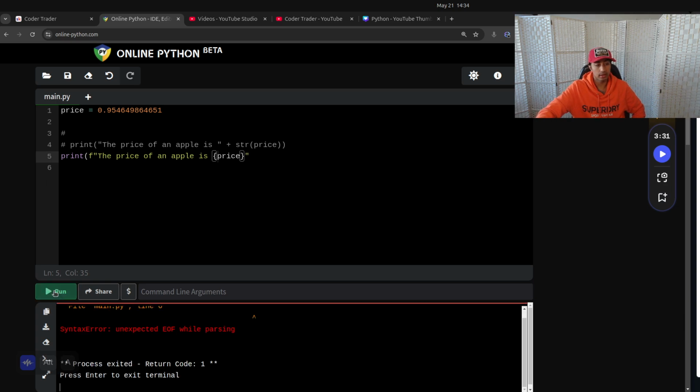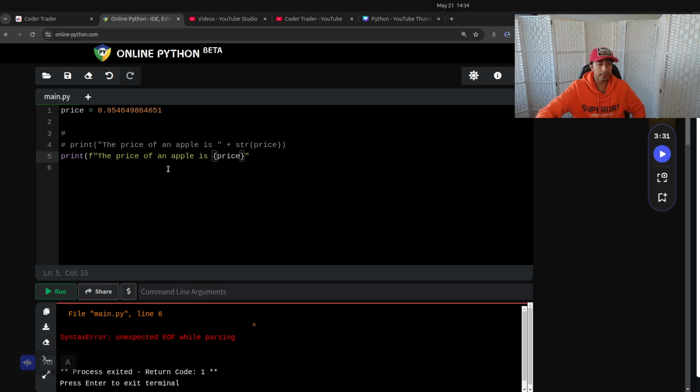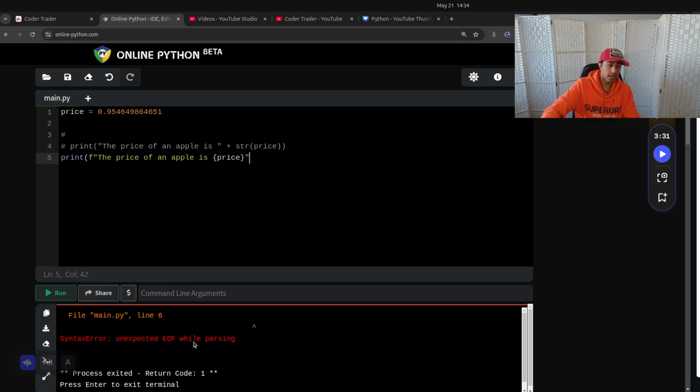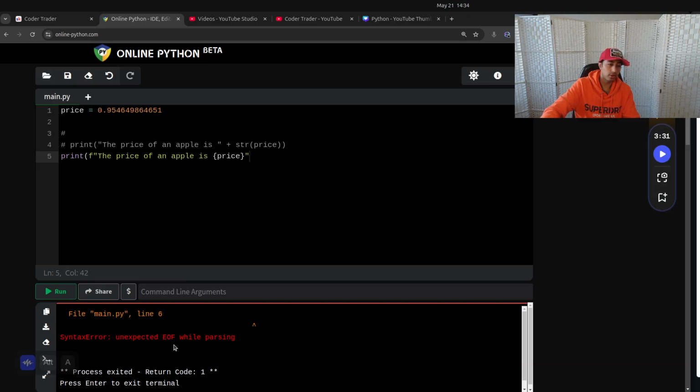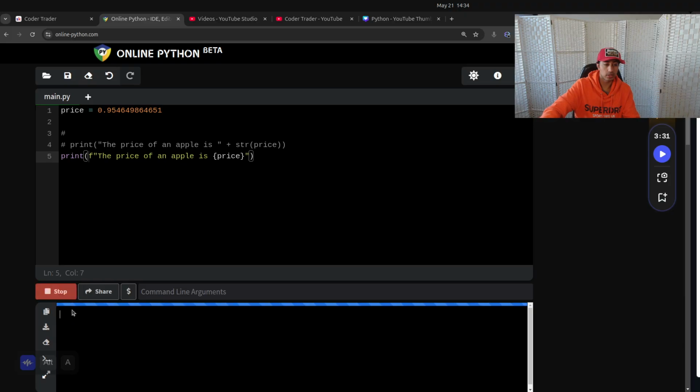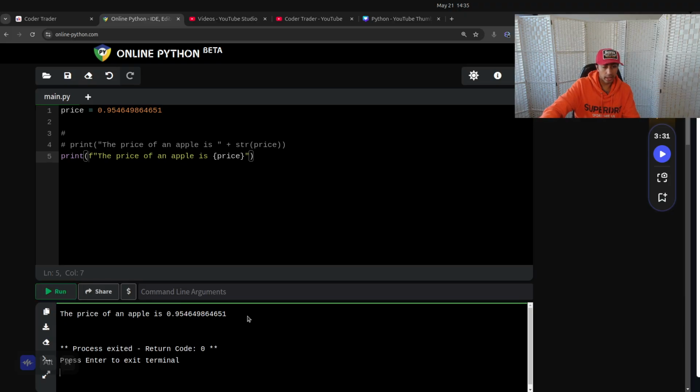So let's run that. Syntax error. What happened? Line 6. Unexpected EOF while parsing. That's a bit unhelpful, but the error is that you've got to close the print parentheses here. So let's run that. Cool, and we get the same thing.